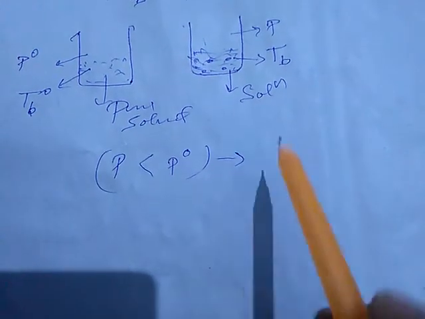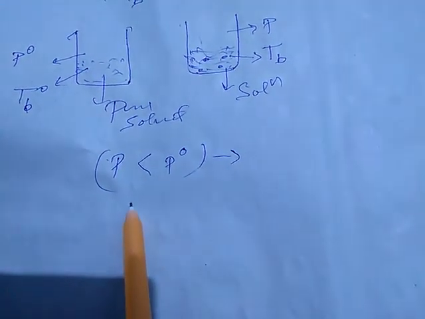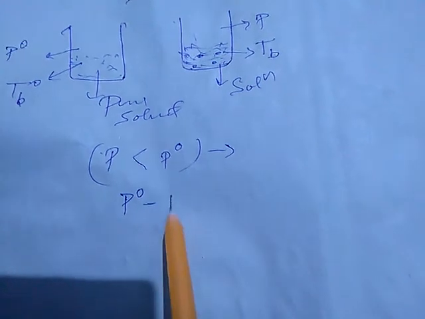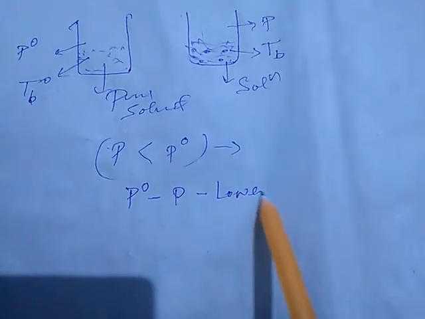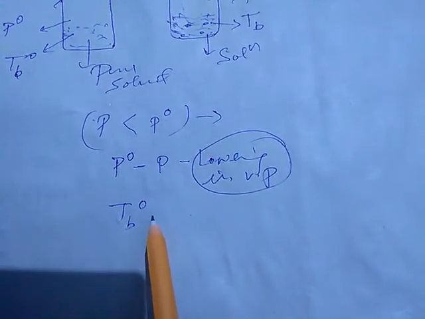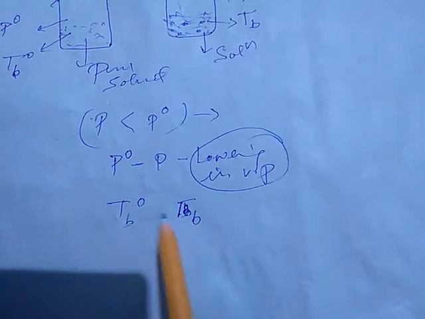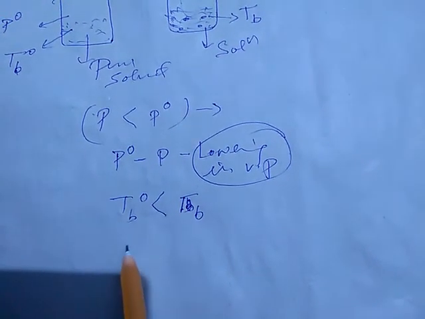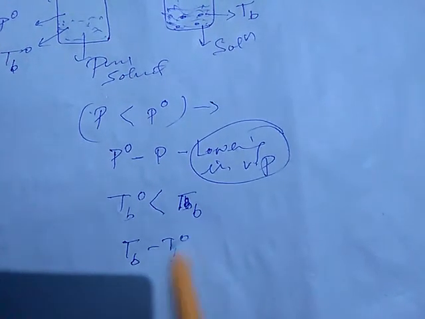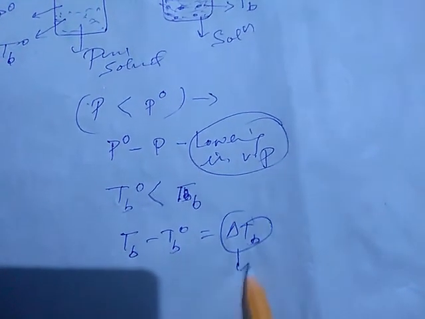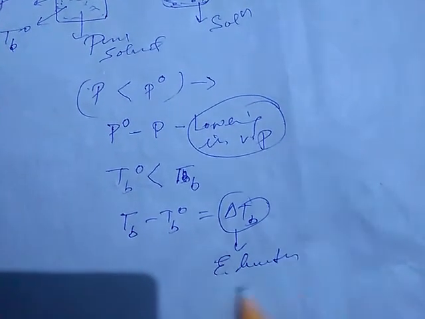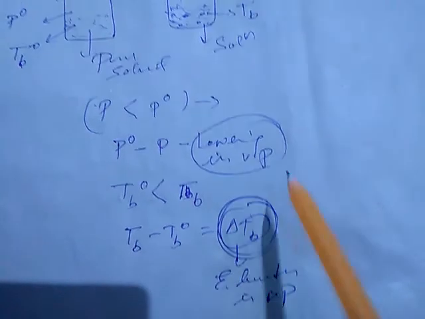This is the lowering in vapor pressure, which is P naught minus P. If we compare TB and TB naught, then TB would be greater than TB naught, and TB minus TB naught represents delta TB, that is, the elevation in boiling point.